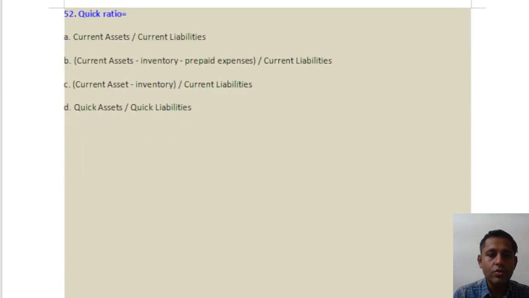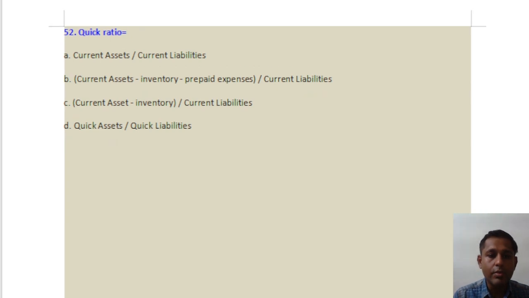Question number 52, that quick ratio, what will be the quick ratio? So it is current asset divided by current liabilities, or this adjusted with inventory and prepaid expense, or adjusted only with inventory, and quick asset divided by quick liability. So answer will be option number B.